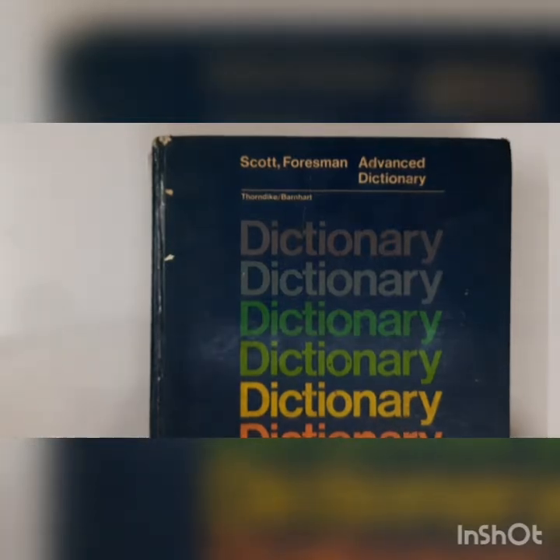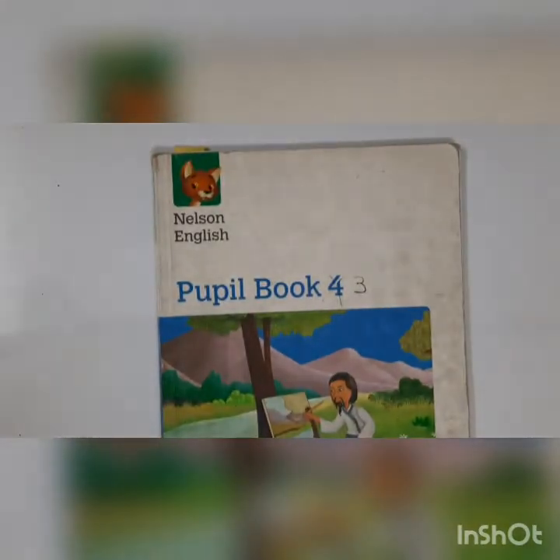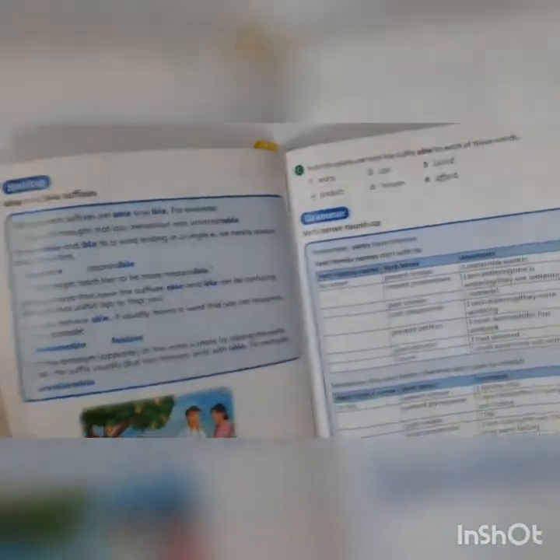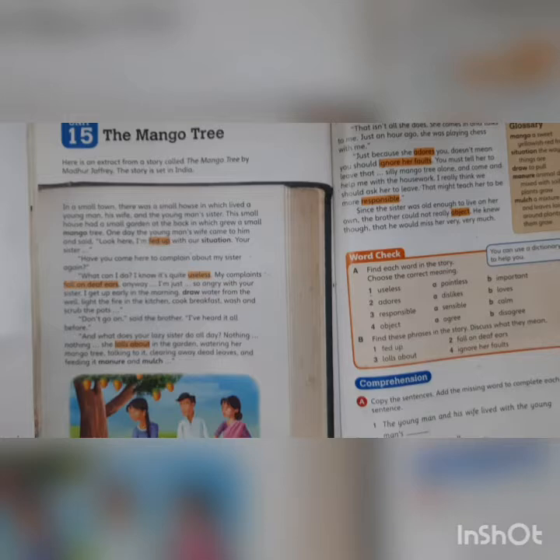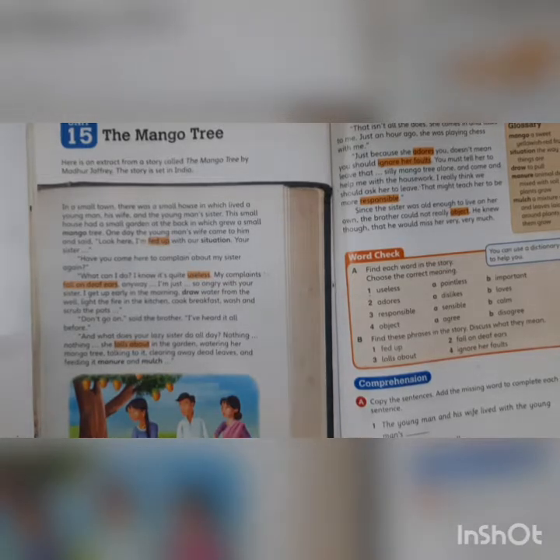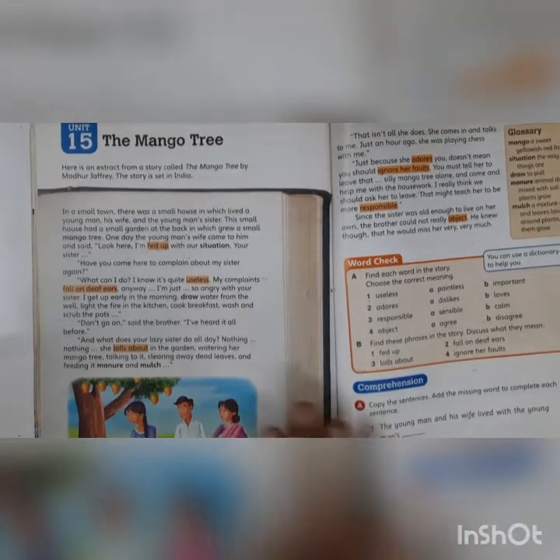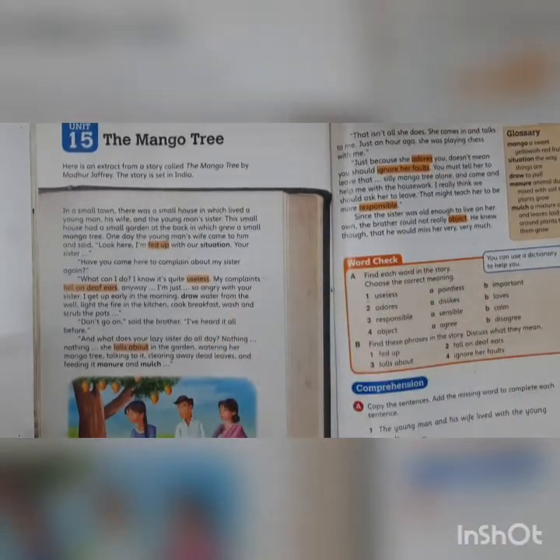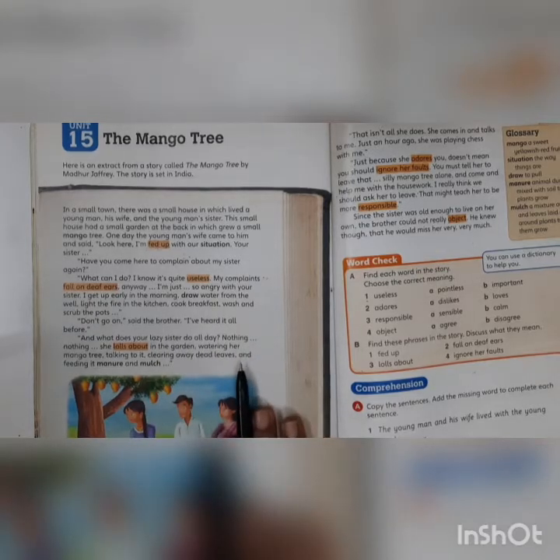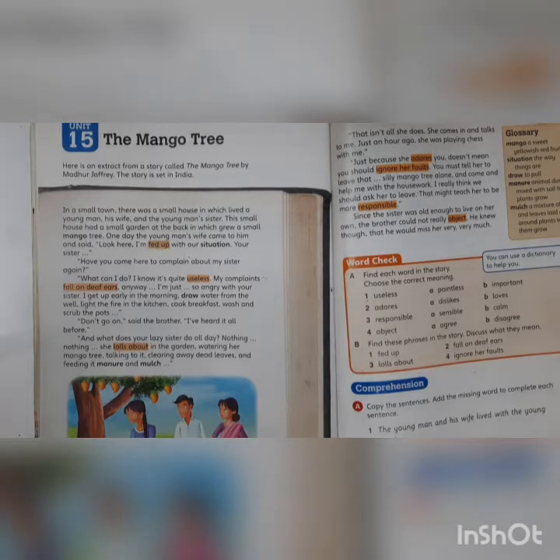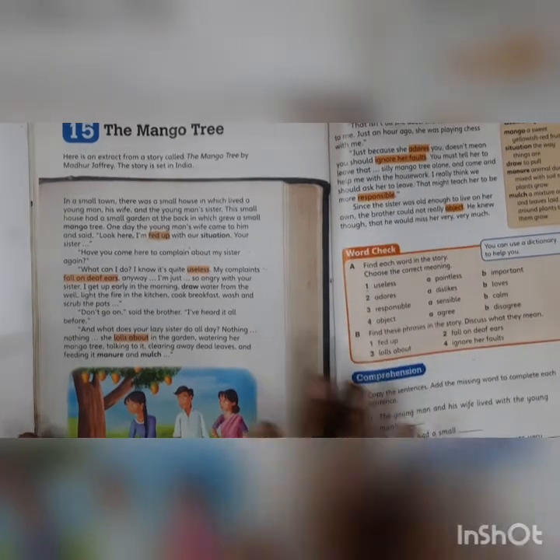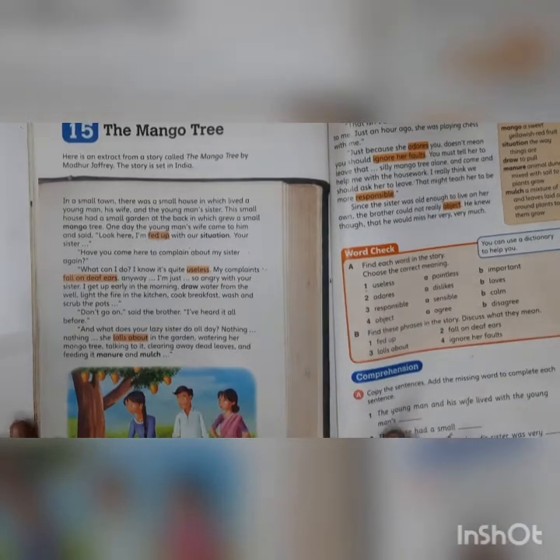So children, we read this extract, the mango tree. And what did we do? We investigated or we found out. Okay? We read this lesson, right? So we investigated, we found out how the characters' problems are presented. Okay? The lesson showed us the problems encountered by the characters. Basically, this lesson is about the problems of the characters.